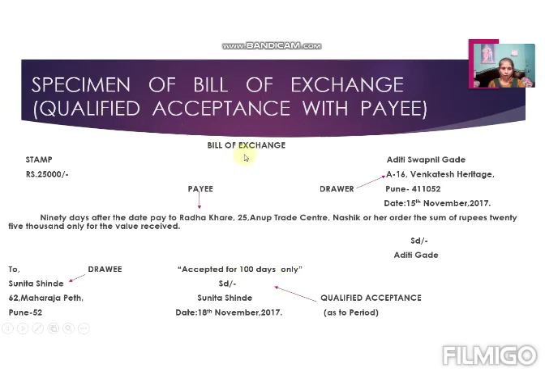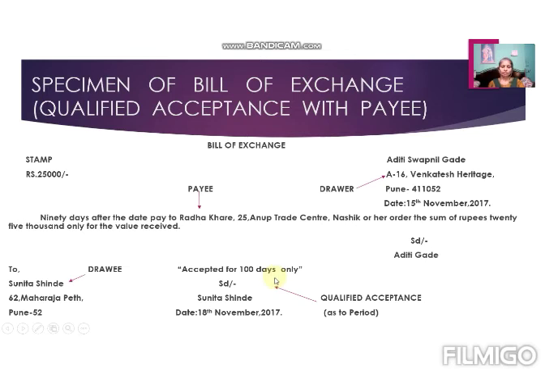Again and again, I am not going to repeat this. Bills of exchange, stamp, amount, drawer's name and address, then the other text, drawer's signature, all other things are the same. Only I am changing what? The pay is there and the condition has changed. Previously the condition was related to amount and now the condition is related to period. So in this way, whatever condition may be given in the exam, you have to make changes accordingly.